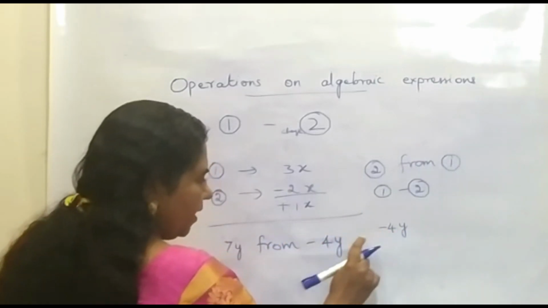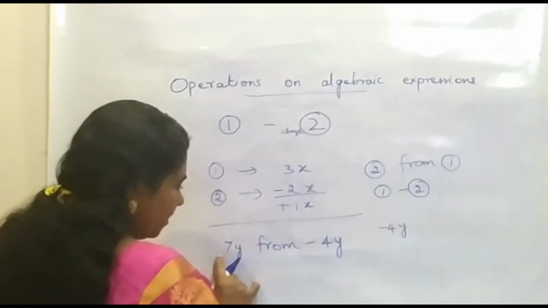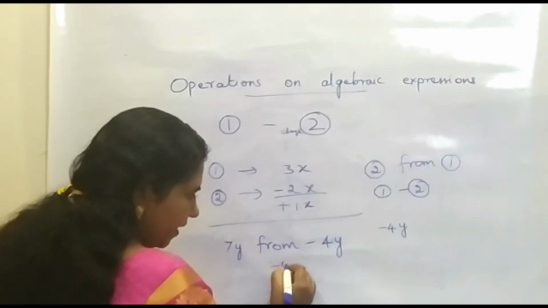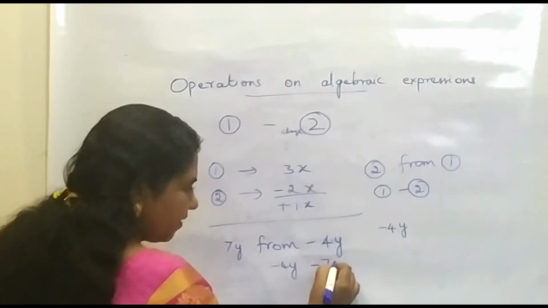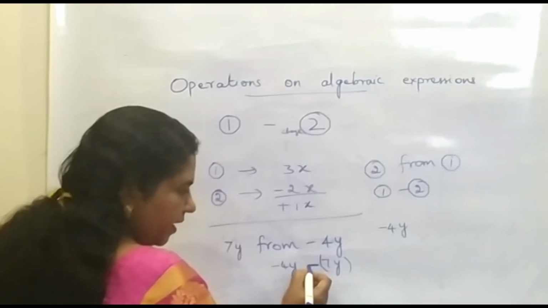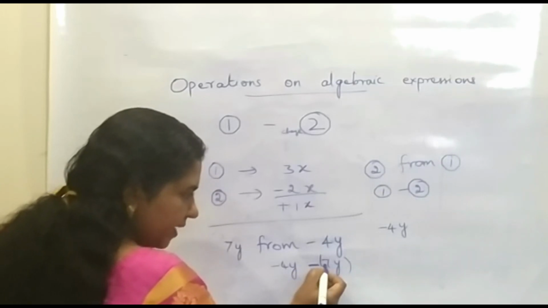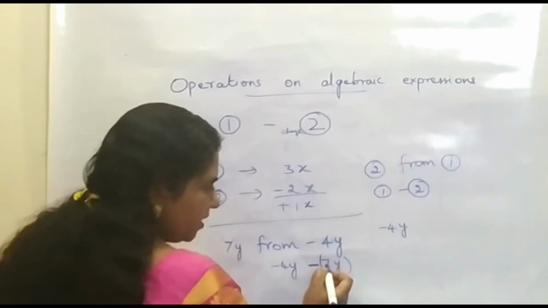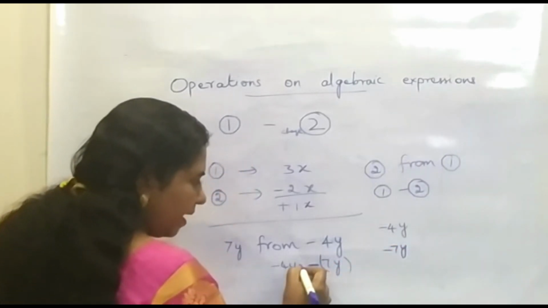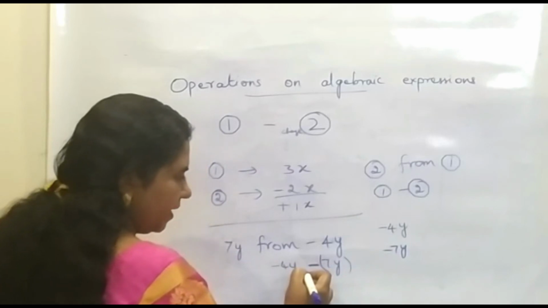So minus 4y is written at the top. Now the next one is 7y. So it means first the question is minus 4y minus 7y. We have to subtract this. So now we can take this subtraction by inserting a sign change here. So this 7y becomes minus 7y and then I am going to convert this subtraction to addition.